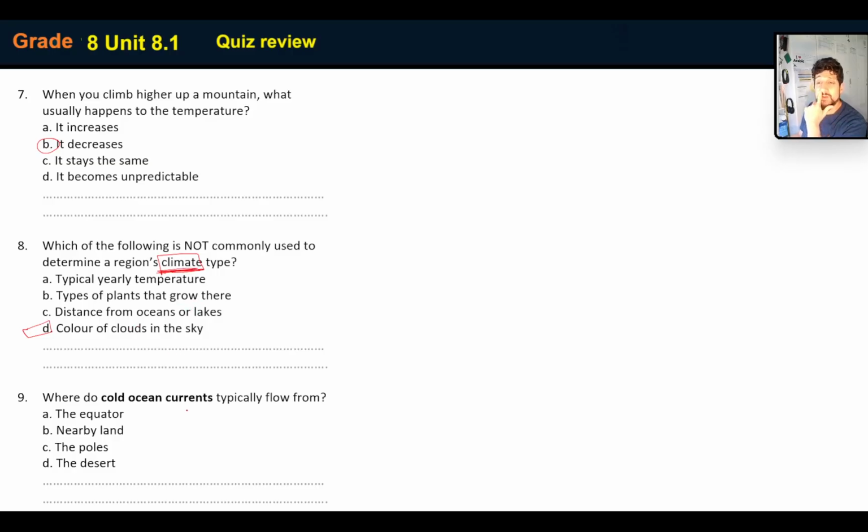Right, where do cold ocean currents typically flow from? Cold ocean currents flow from the poles all the way to the equator. Okay, where do they flow from? The poles.